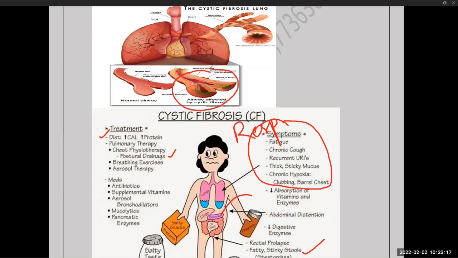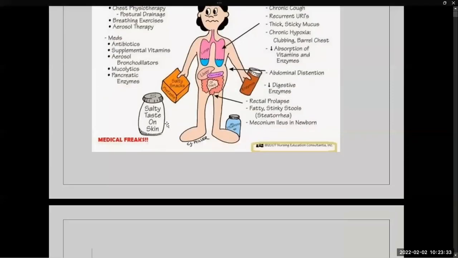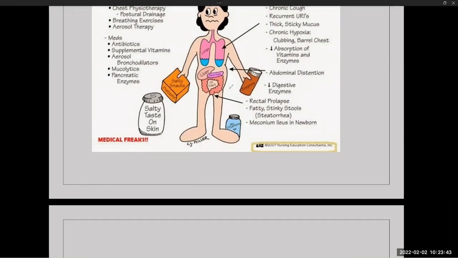Mucolytics. Why? To thin the secretions. Pancreatic enzyme. Why? Because pancreatic enzyme is less here. Okay, and the main classical hallmark sign of cystic fibrosis is the salty taste on the skin. Salty tasted skin. If possible, you can just remember this particular picture. The child is having salty snacks on his hand and one bottle with enzymes.